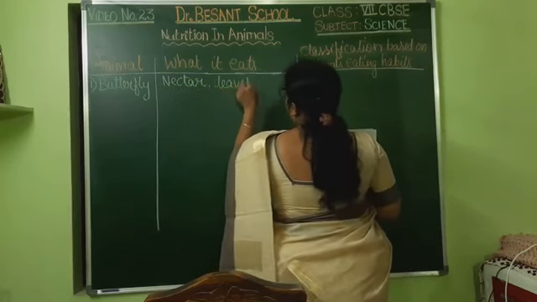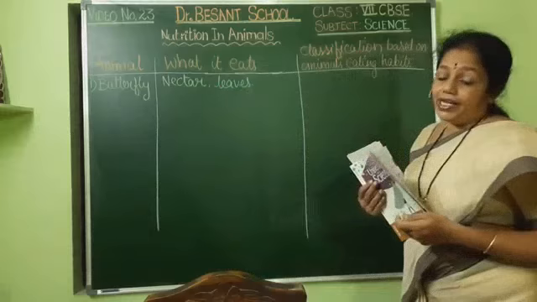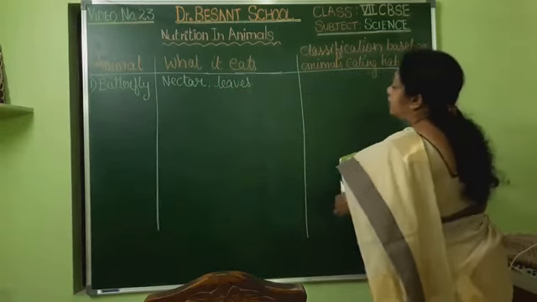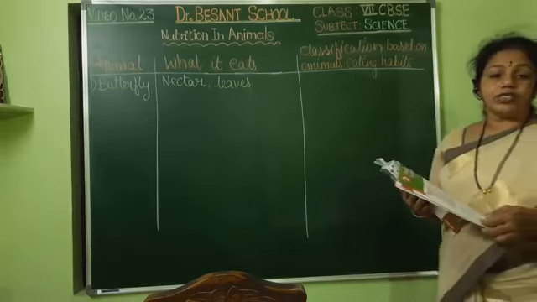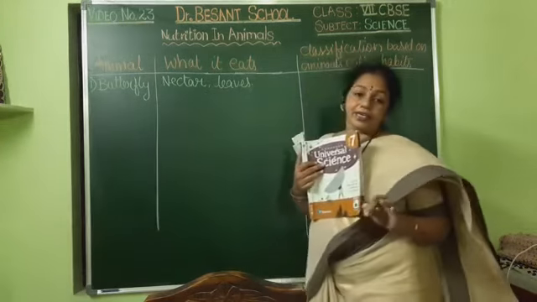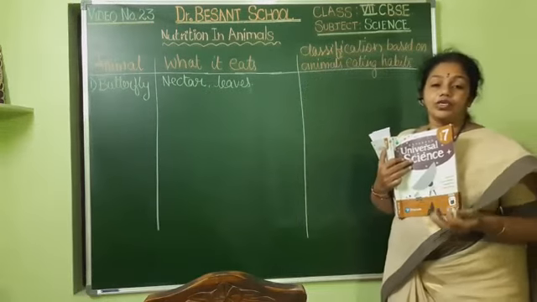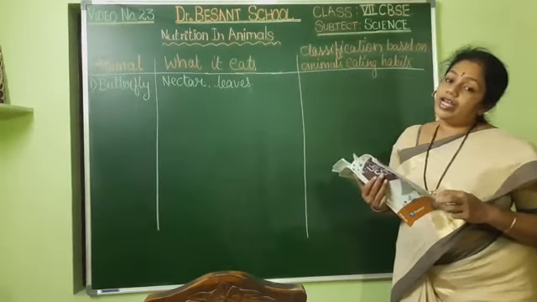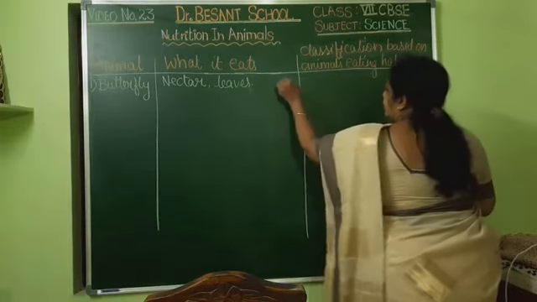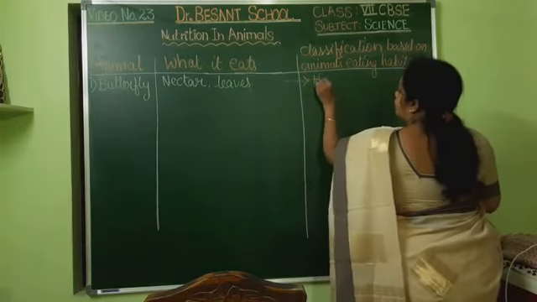It has got the small caterpillar that would be eating the leaves. Next, based on this, can we classify? What is it eating? It is eating only the plants or the plant parts. Nectar we are getting from the flowers. Similarly, leaves also from the plant. So what name can we give to this? Yes, we can call it a herbivore.